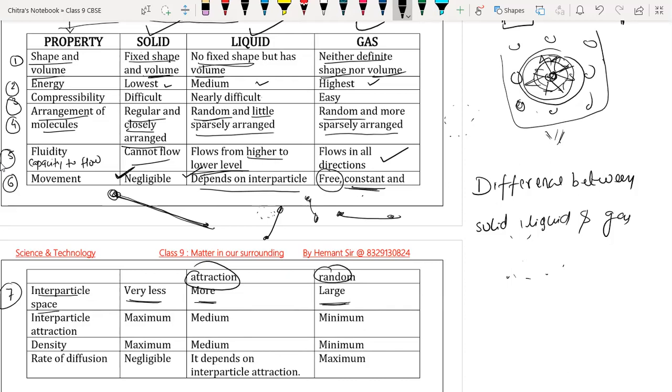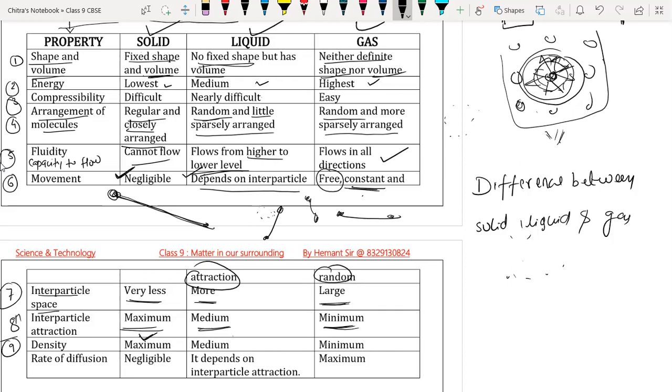Now, the eighth point: interparticle attraction is maximum in the case of solid, medium in the case of liquid, but in the case of gases the interparticle force of attraction is very less, minimum. Now we have density. The density of solid is always maximum.